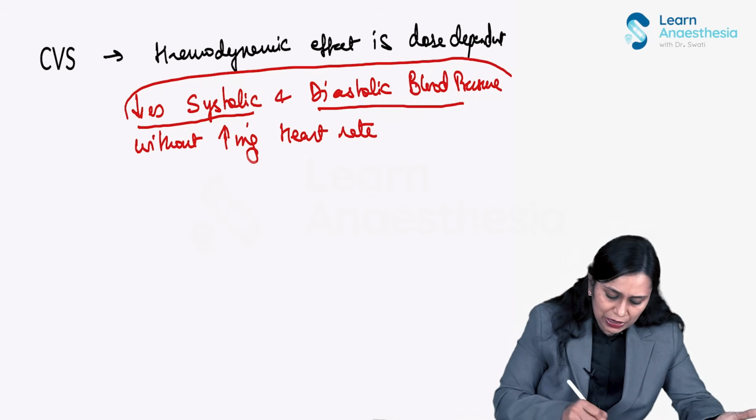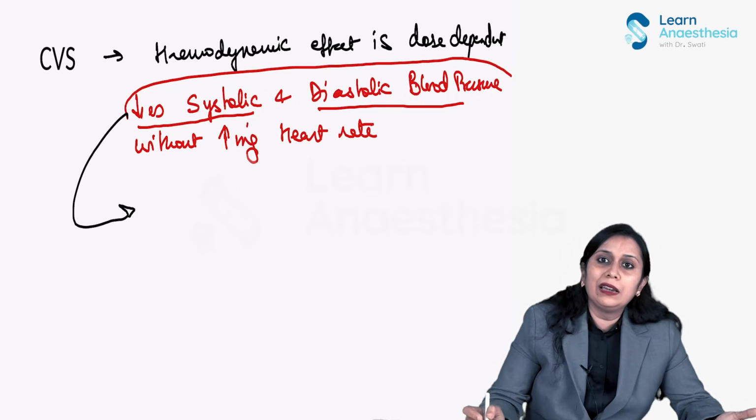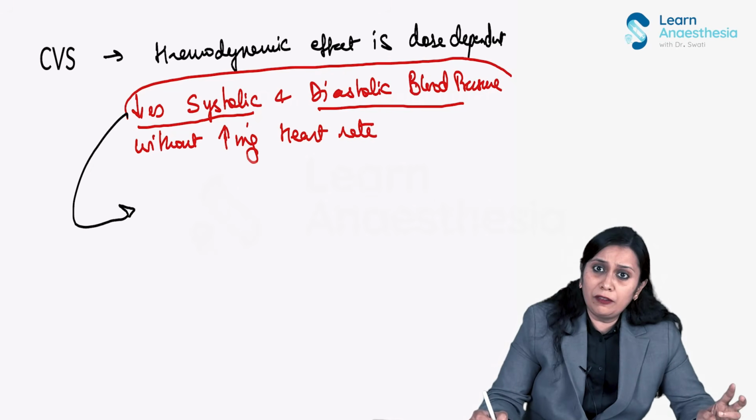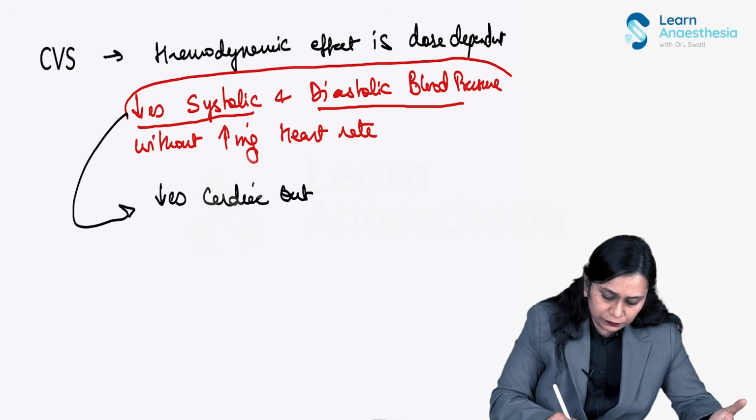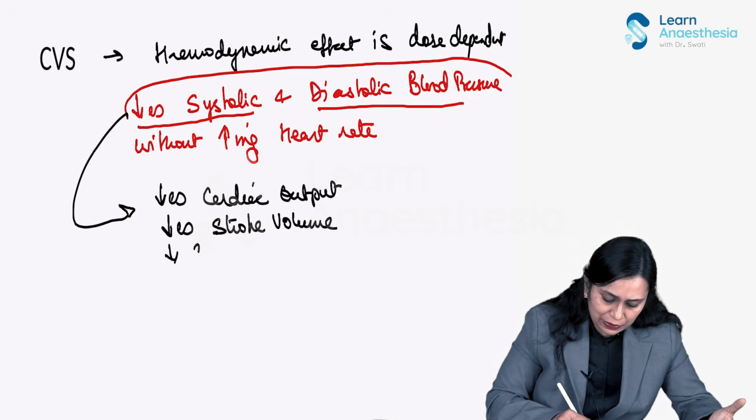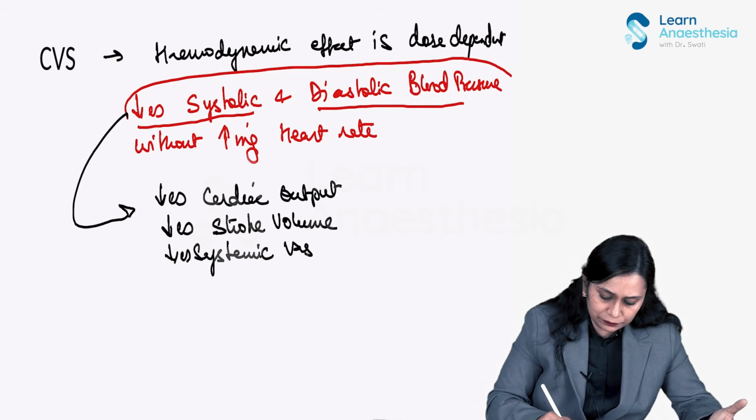The systolic and diastolic blood pressure is decreasing because of three effects. It decreases cardiac output, decreases stroke volume, and decreases systemic vascular resistance, causes vasodilatation. Systemic vascular resistance, right?